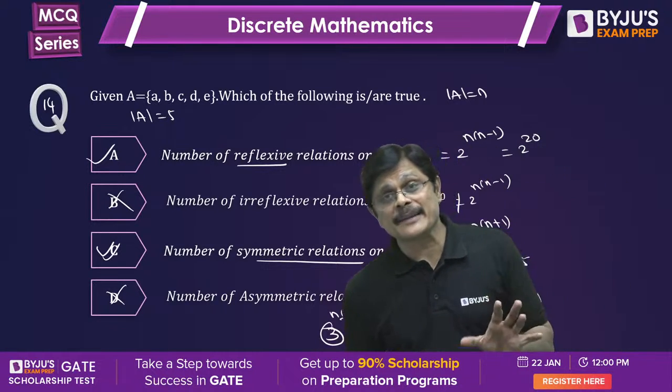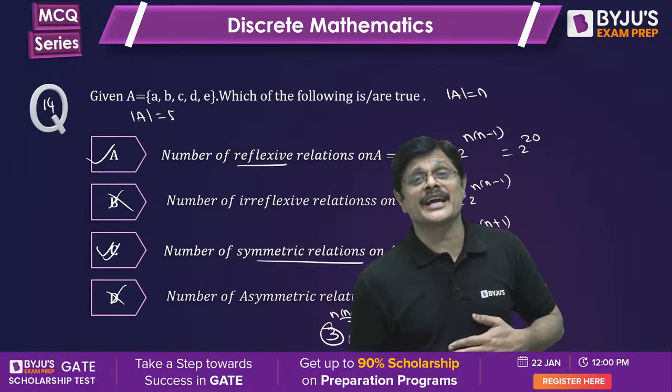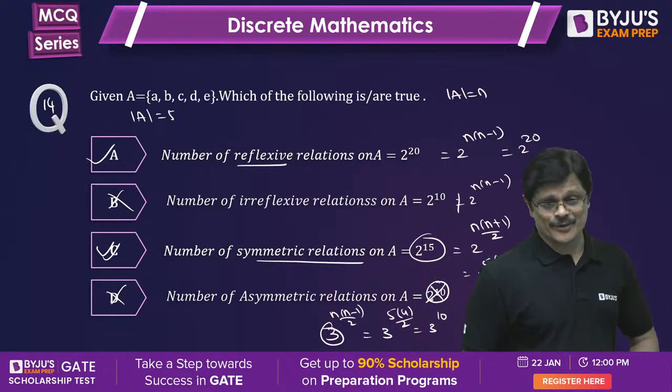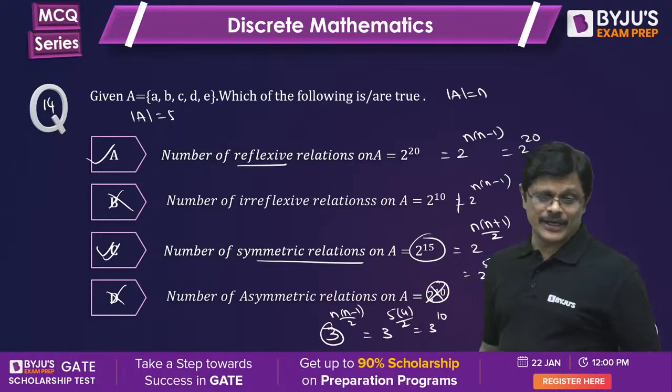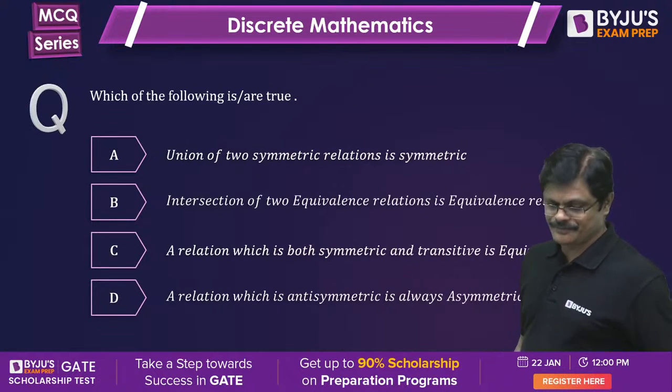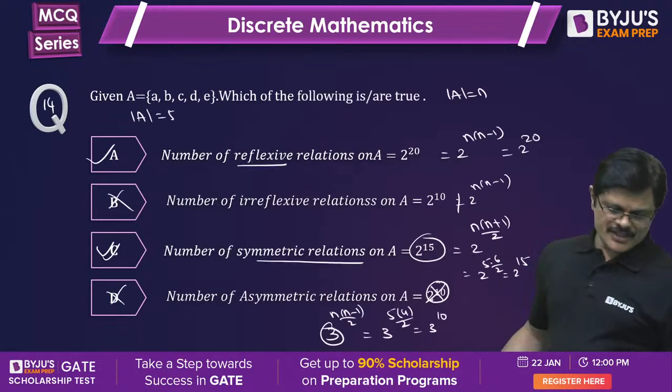See, these questions can be combined as probability questions. They can ask you this as probabilities also in the GATE examination. It can be asked as a probability question. Remember. So that is question number 14.